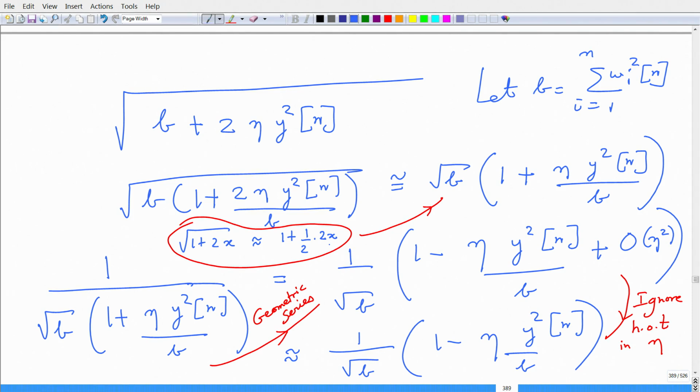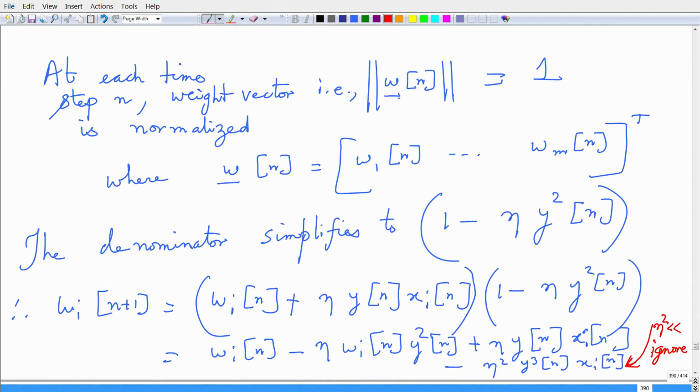Now, b is 1 because we are normalizing this, right. At every time step we are normalizing the weight vector. This is a very important detail. Norm of w(n) is 1 for all n.